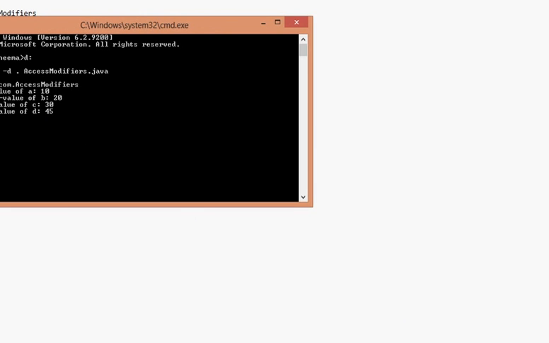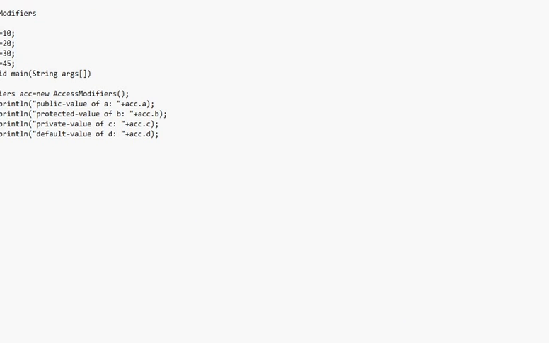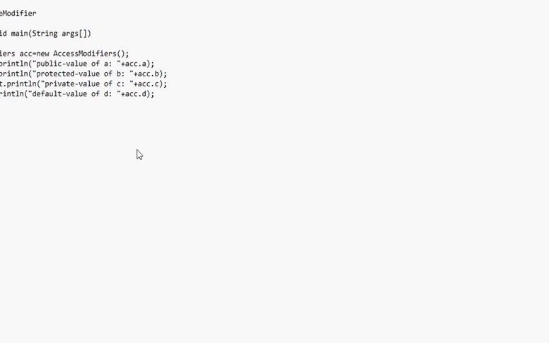Now another one is the private modifier. This is another example. In AccessModifiers I declared all the variables a, b, c, and d, and initialized them with the respective values. Now I'm going to access those variables from another class inside the same package, com. Let's see what will be the output. First create the object of that class, AccessModifiers, in this PrivateModifier class, and access these variables by that object.